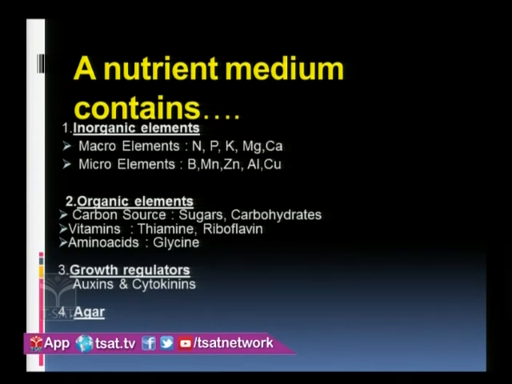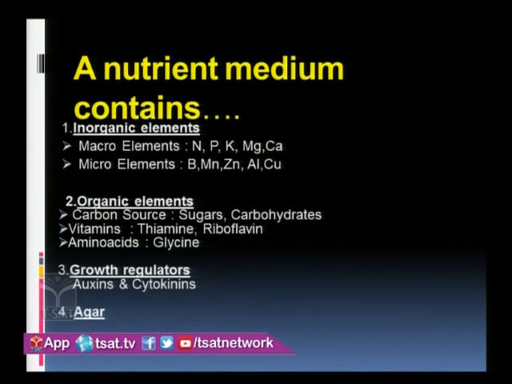So there are some examples also. Macro elements examples are nitrogen, phosphorus, potassium, magnesium, calcium. Micro elements examples are boron, manganese, zinc, aluminium and copper. Next we have to add organic elements. Organic elements include a carbon source like sugars and carbohydrates. Vitamins include thiamine and riboflavin. Amino acids include glycine. And we can even add growth regulators like auxins and cytokinins.